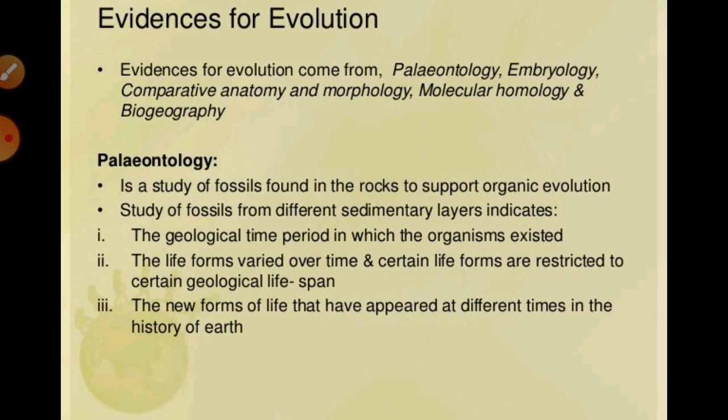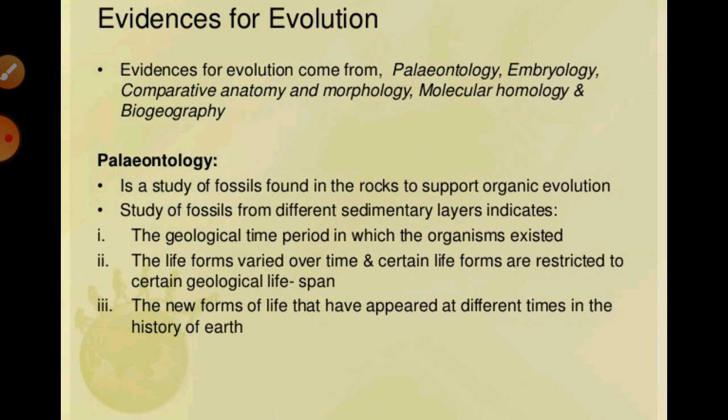Fossils present in specific areas explain the presence of those organisms in that area only. Means those organisms are found only in that area; they are not spread throughout the world. Some organisms appear similar to modern organisms, and some represent extinct organisms like the dinosaurs, right? The study of fossils and the different sedimentary layers indicates the geological period in which they became extinct.